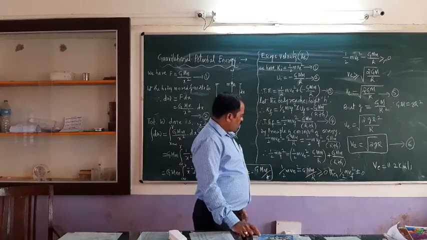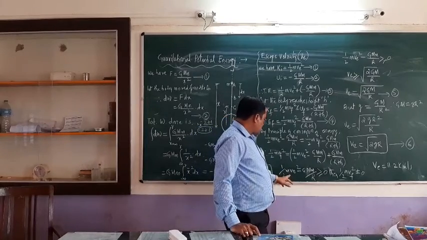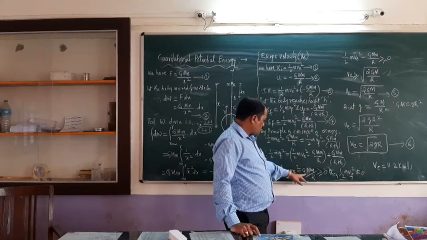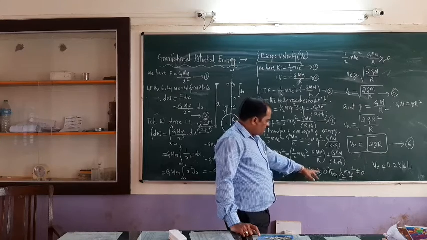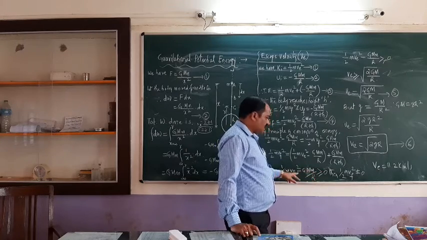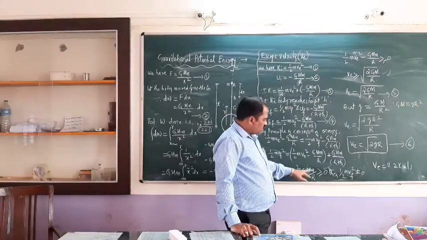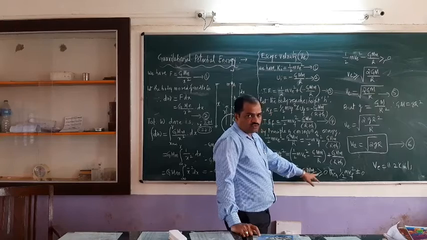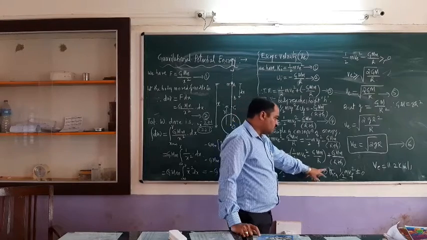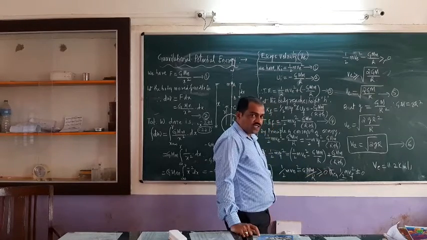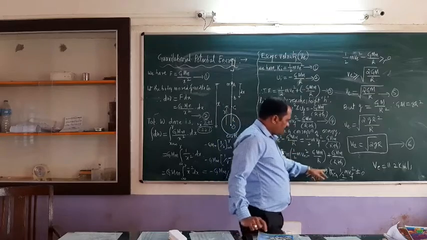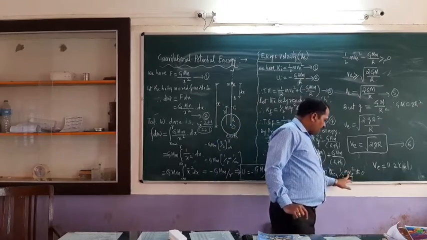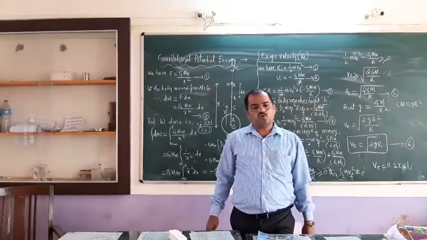So if you consider here, 1 upon 2 mv square minus GMm by R, that is the initial total energy. If the initial total energy is greater than 0, then the final kinetic energy will not be equal to 0.